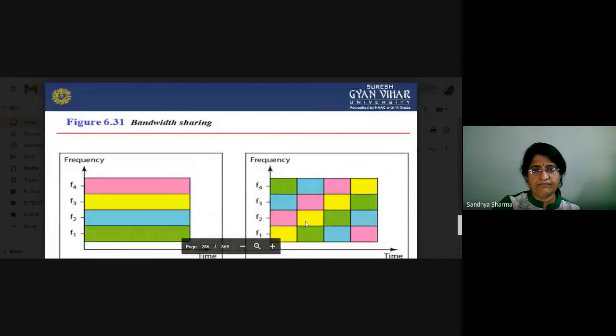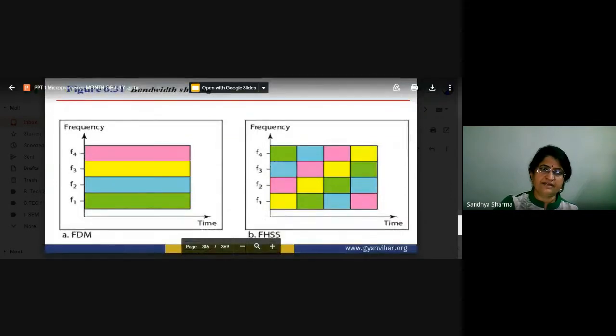Here again we will use the bandwidth sharing technique. What about the bandwidth sharing technique? If we are working with FDM, frequency division multiplexing, the complete channel is divided into different bands of frequency.